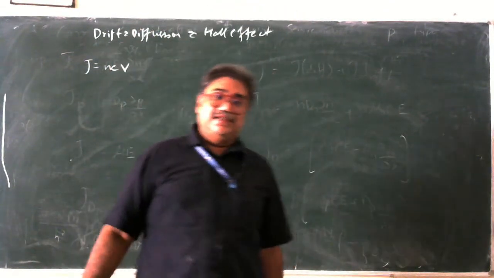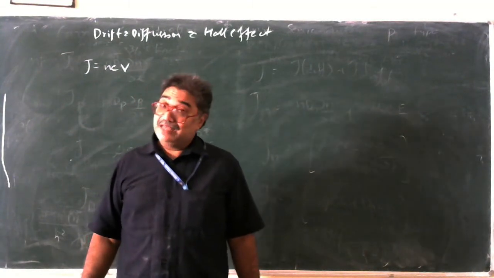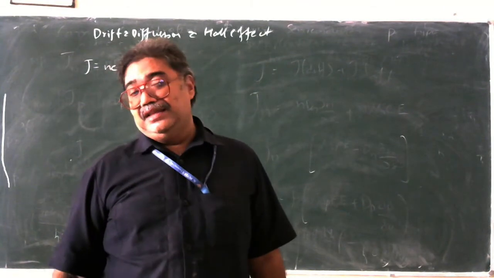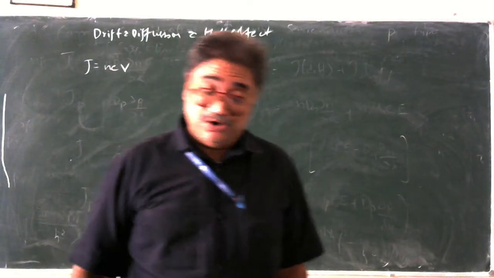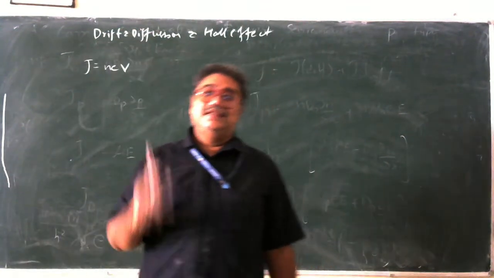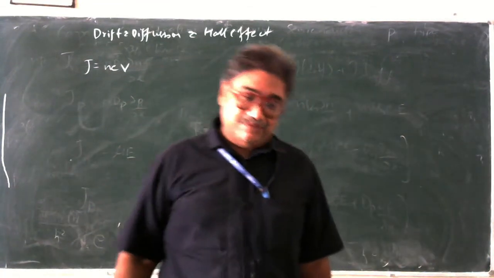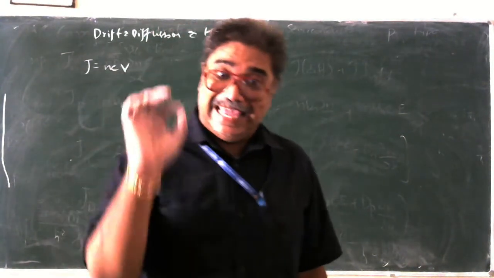Let us check mass density. What is mass density? Mass per unit volume. What is charge density? Charge per unit volume. So is current density current per unit volume? That is wrong. It is not current per unit volume. It is current per unit area.